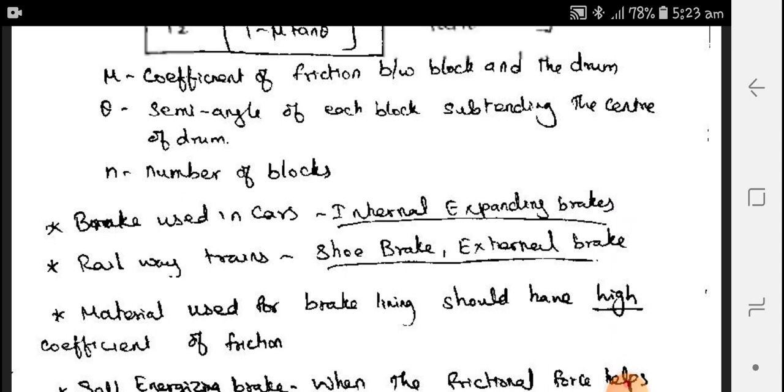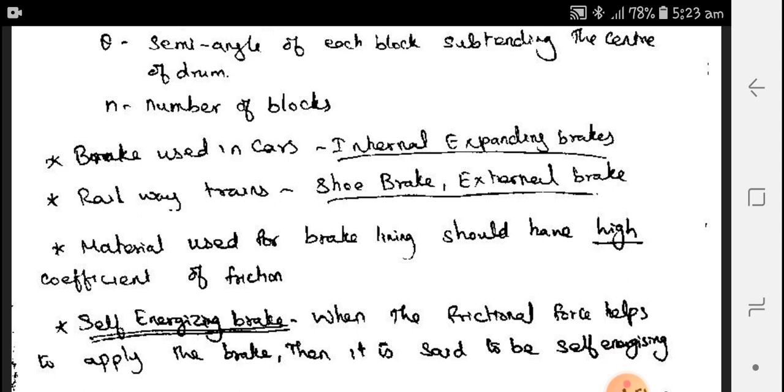What are the applications of the brakes? First, brakes used in cars. It is an internal expanding brake, say drum brake. Whereas in railway trains, the shoe brakes are used. It is an external brake.